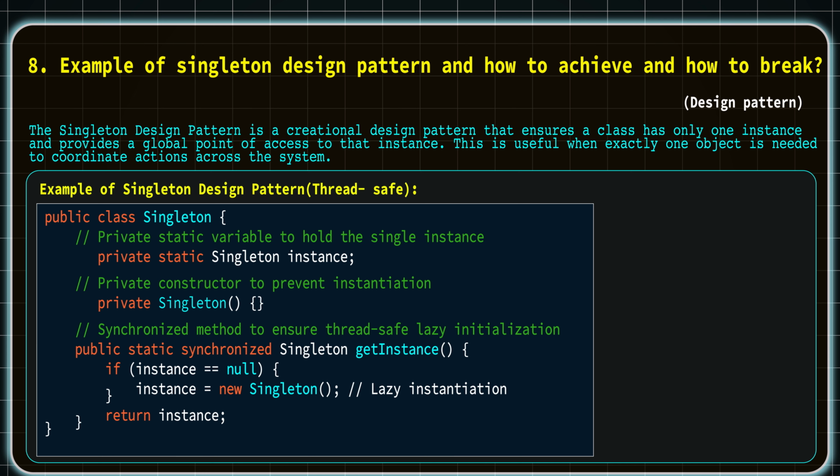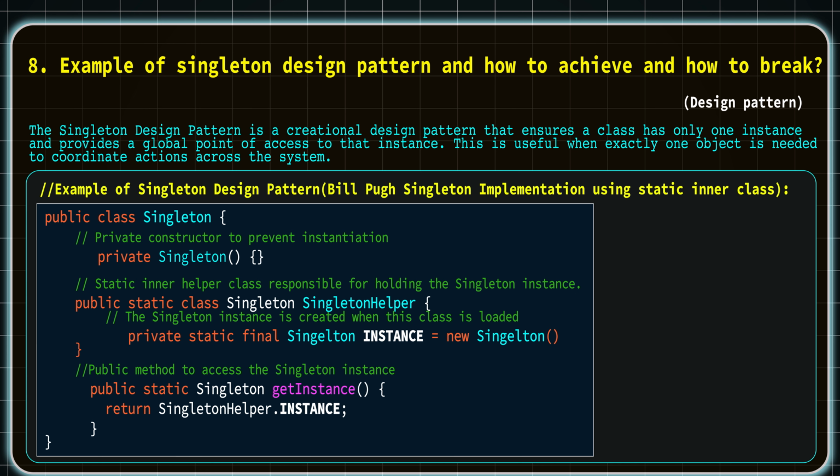And there is also one more way we can define a Singleton class, that is using the static inner class. This is also called the Bill Pugh Singleton implementation. Here in this case, instead of the static instance variable, we'll have a static inner class, and inside this static inner class we will define our instance of the outer class. So this Singleton instance will be loaded only when the class is loaded, so that is only once, right? So with this also we are avoiding creating an instance through the constructor, right?